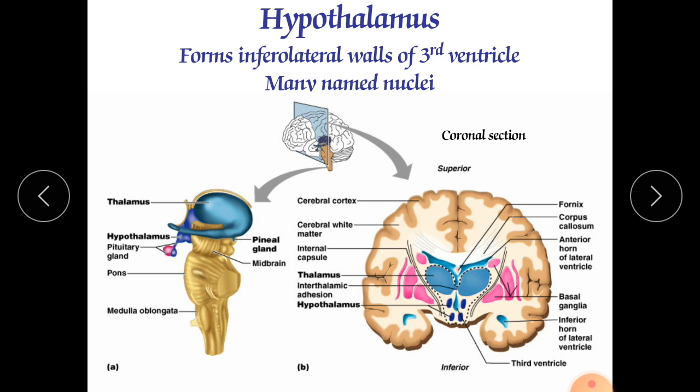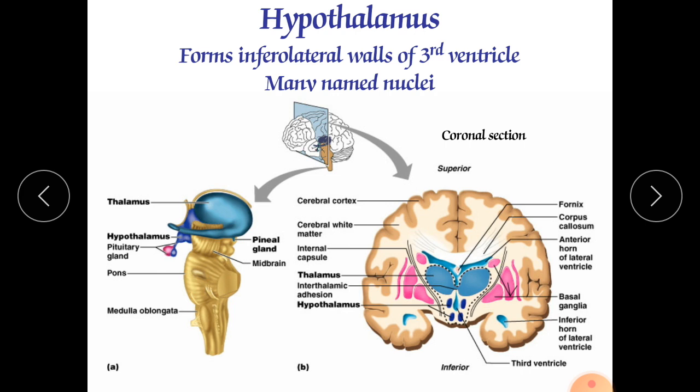Write it down, all four nuclei. It can be asked in the examination. In MCQ also it can mostly be asked which nuclei the supraoptic region contains. So write it down and keep all the nuclei in mind. The axons from the paraventricular and the supraoptic nuclei form the hypophyseal tract, which extends through the infundibulum to the posterior lobe of the pituitary gland, which is called neurohypophysis.